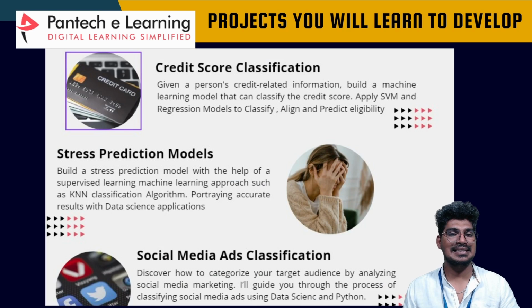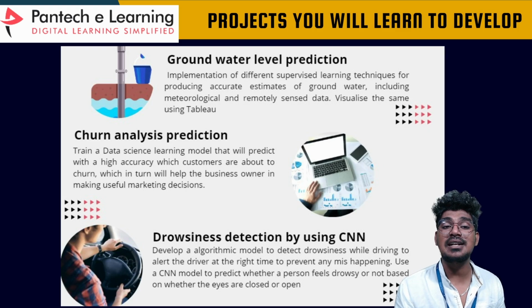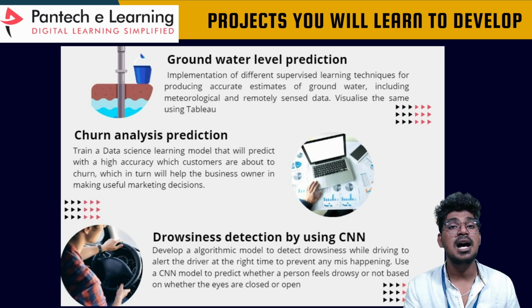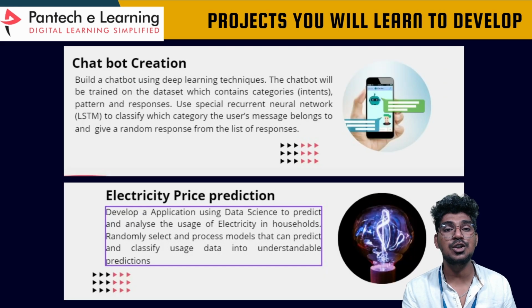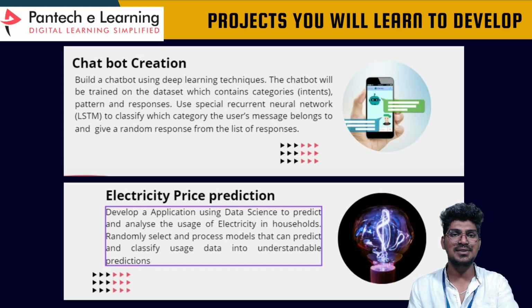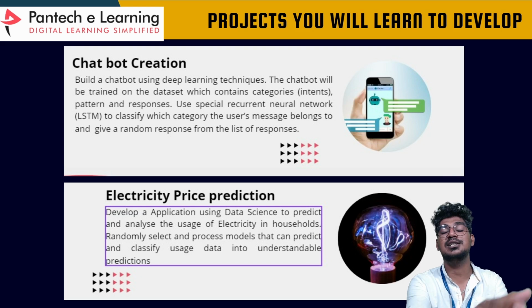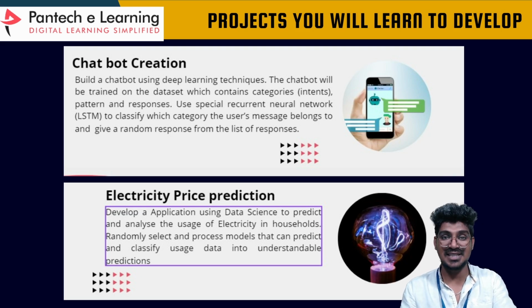So what are all the projects? Credit score classification, stress prediction model, social media ads classification, groundwater level prediction, code analysis prediction, drowsiness reduction by using the convolution neural network, chatbot creation, and electricity price prediction for a regression problem. These are all the projects where you can receive hands-on practice, and you can learn, build and develop with me, and you can receive all the source code for these projects and also the presentation as well.